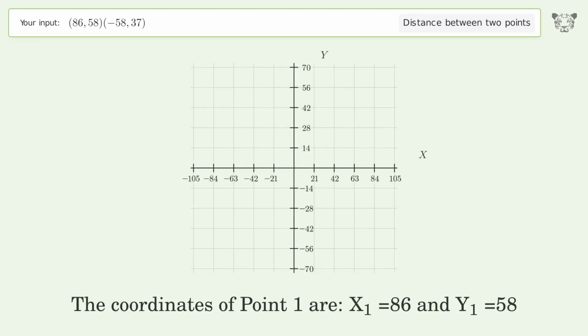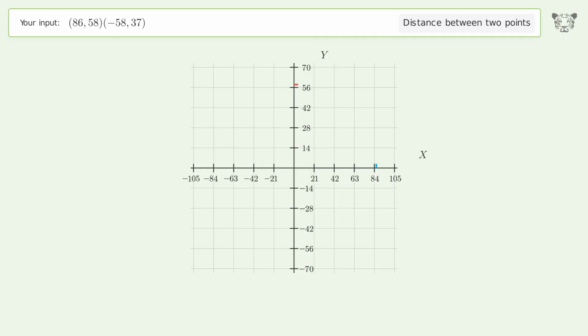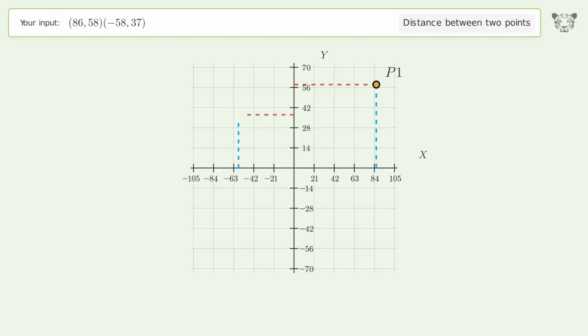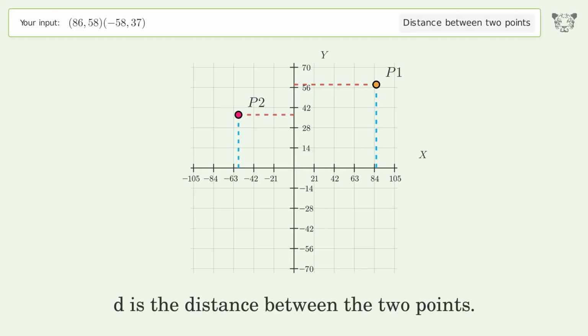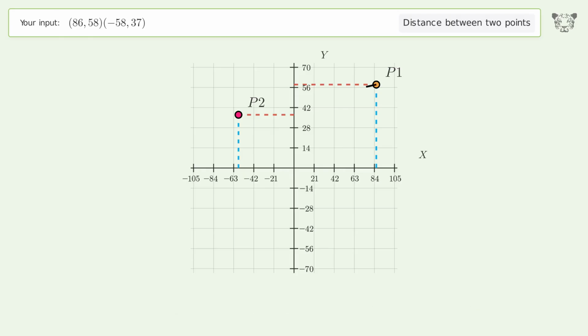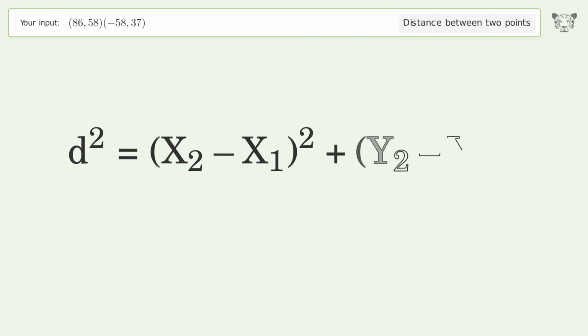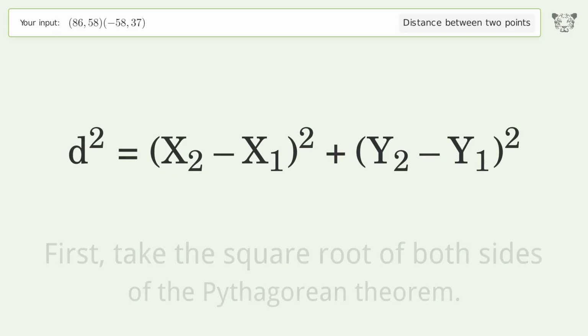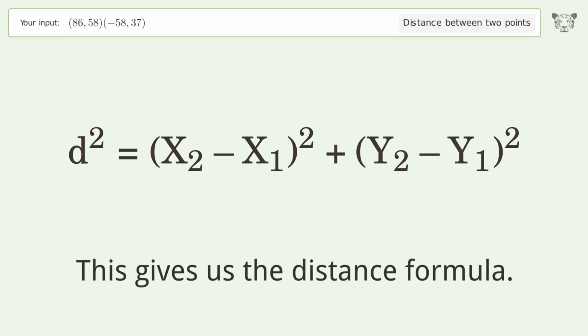The coordinates of point 1 are x1 equals 86 and y1 equals 58. The coordinates of point 2 are x2 equals negative 58 and y2 equals 37. D is the distance between the 2 points. First, take the square root of both sides of the Pythagorean theorem. This gives us the distance formula.